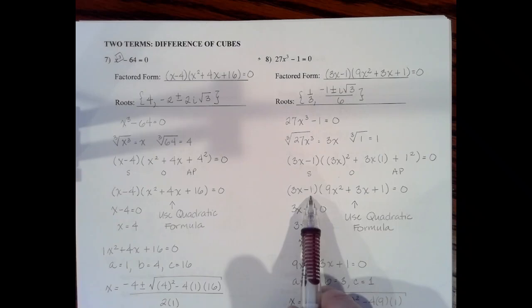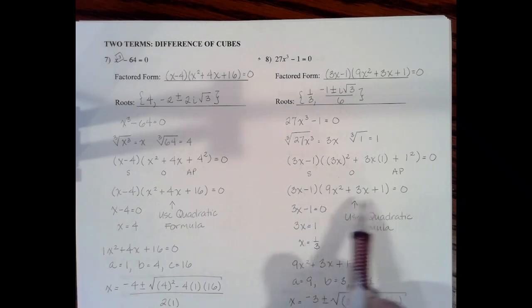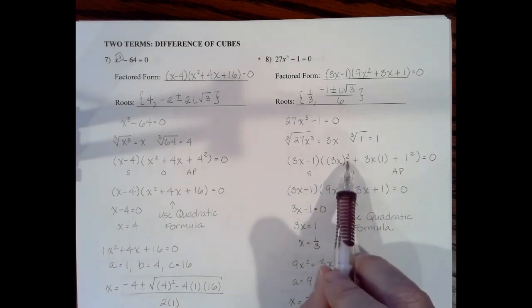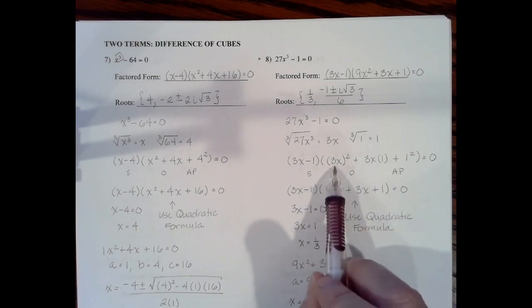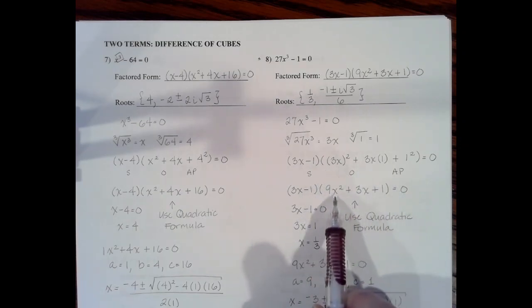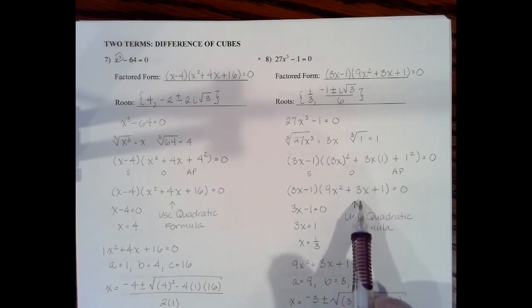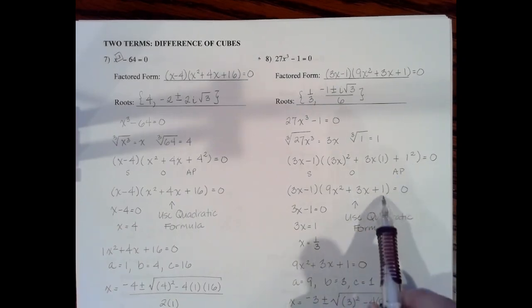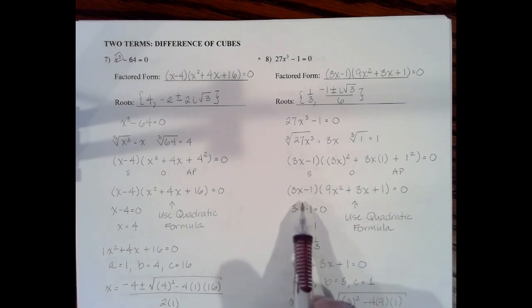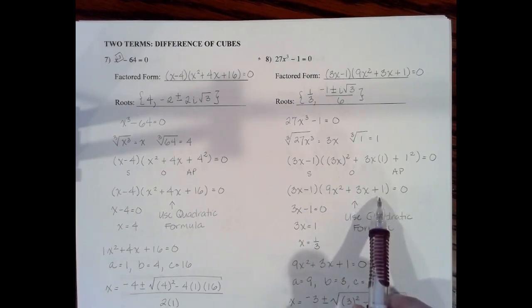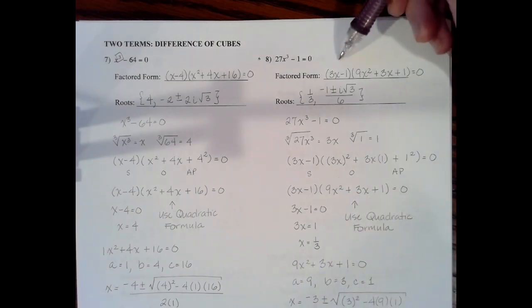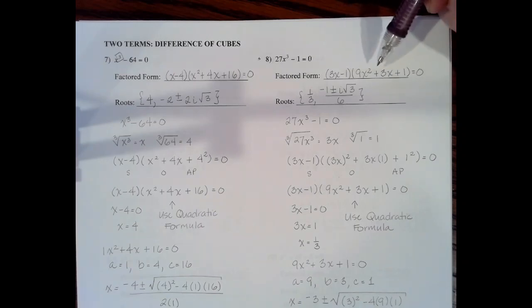So let's bring it down here. 3x minus 1, we're doing nothing to change the binomial, but we need to clean up this trinomial. So let's go ahead. 3x squared is like writing 3x times 3x. So 3 times 3 is 9, and x times x is simply x squared. 3x times 1, anything multiplied by 1 is just itself, so I'm just going to write 3x. And 1 times 1 is just simply 1. So here's my binomial, here is my trinomial. And again, you're not going to be able to factor this trinomial. So this is factored form. So I will go ahead and copy that up here. 3x minus 1 times 9x squared plus 3x plus 1 equals 0.